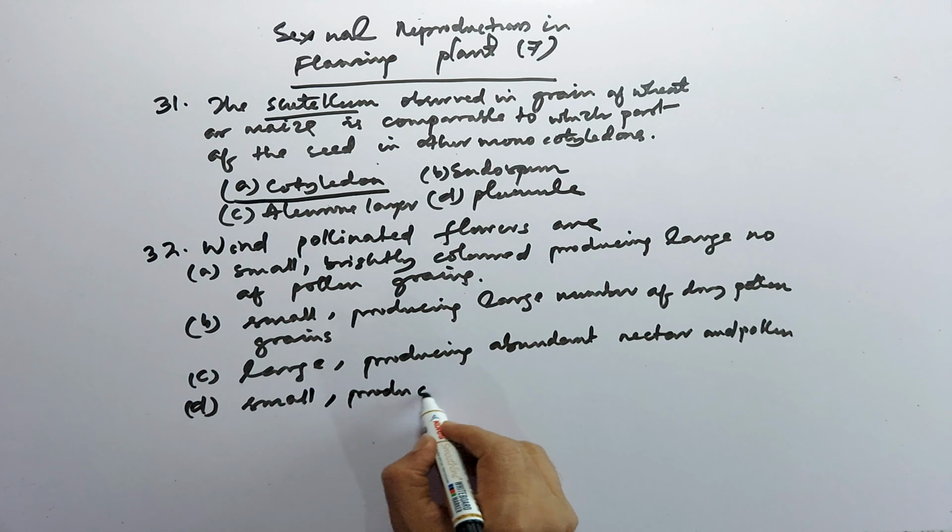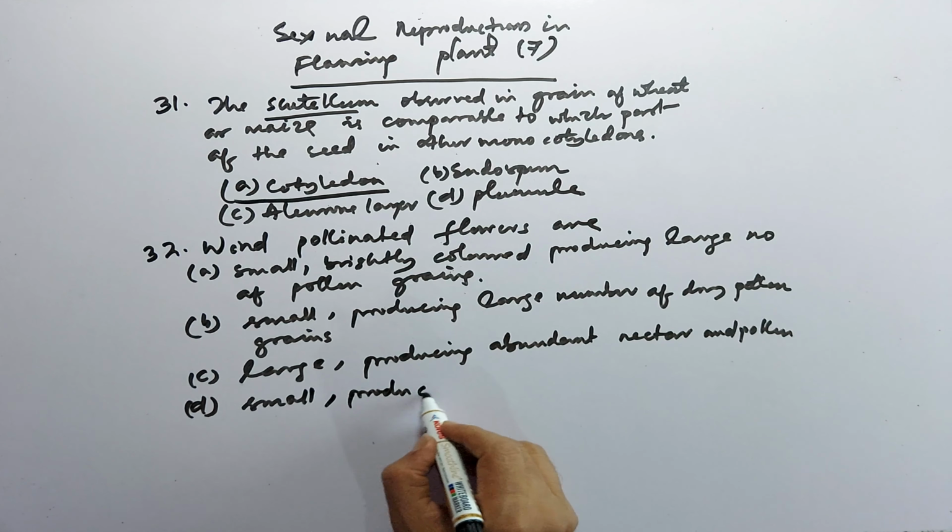So in wind pollinated flowers, the very important thing is that there is no need of any reward like nectar. So automatically we can discard the different options, like the bright color here, this is discarded, and the nectar ones are discarded.